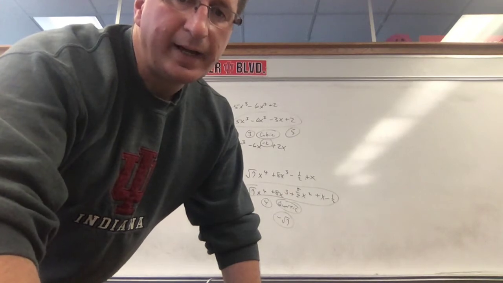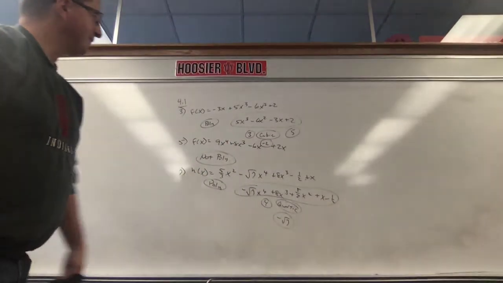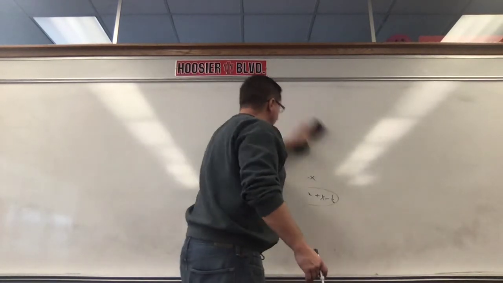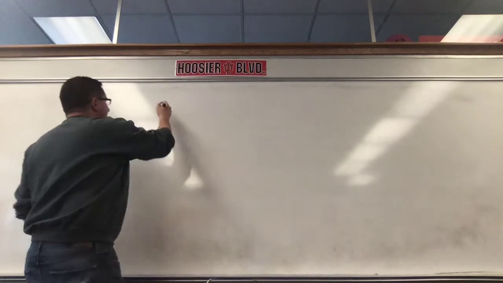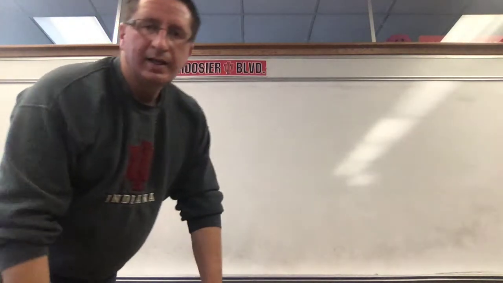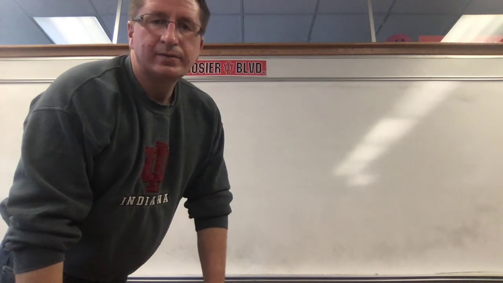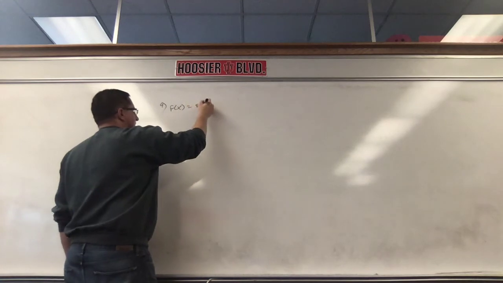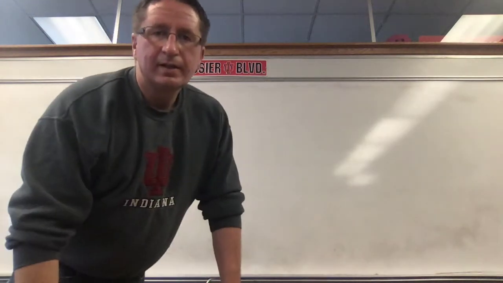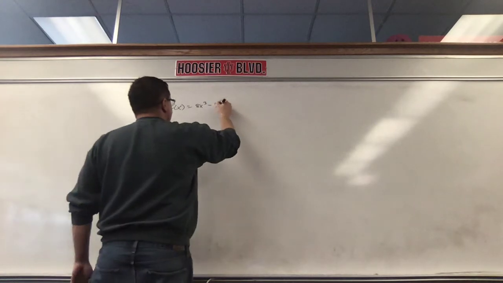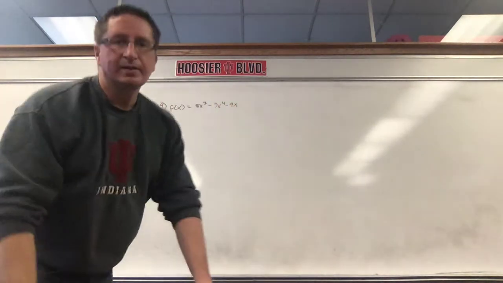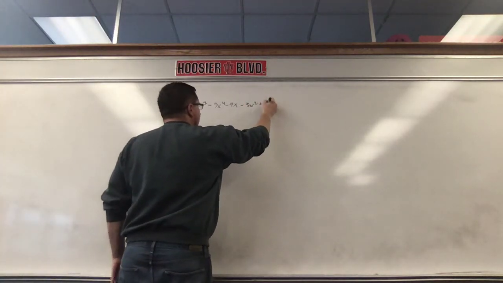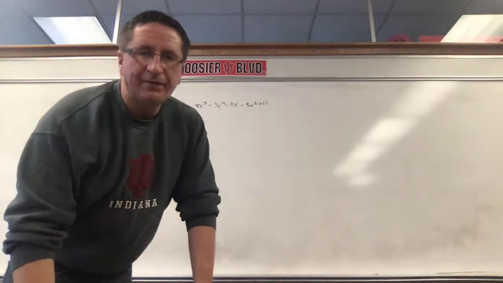Okay, on question number 9, they made a mistake in the problem. It's your job to find out what the mistake is. So, what does number 9 say? They give us f of x is 8x^3 minus 7x^4 minus 9x minus 3x squared plus 11. And they tell us f is a polynomial function.